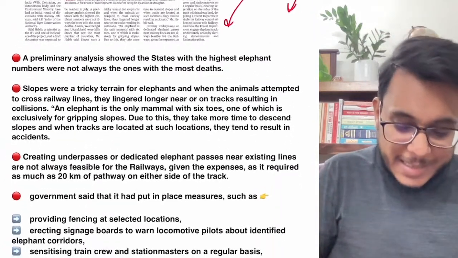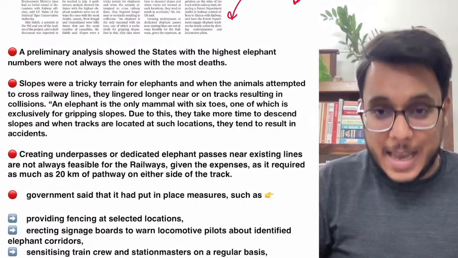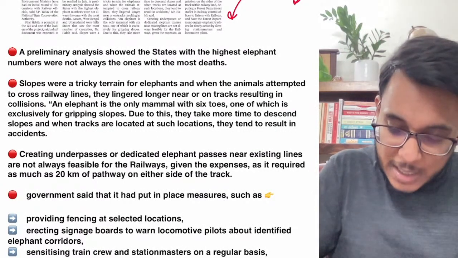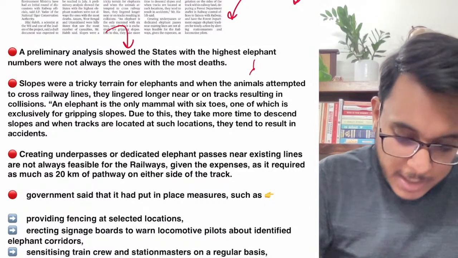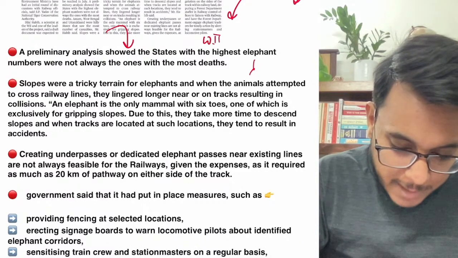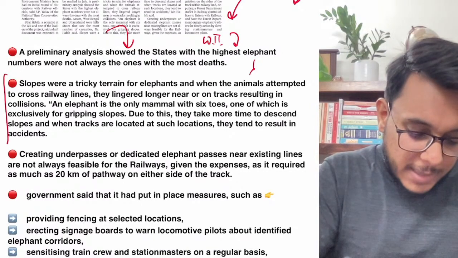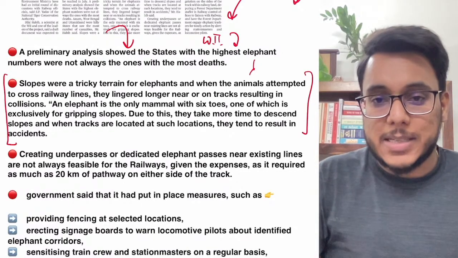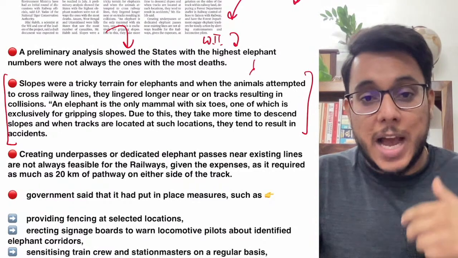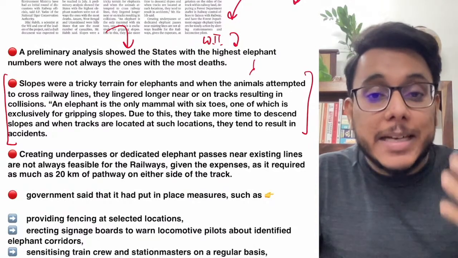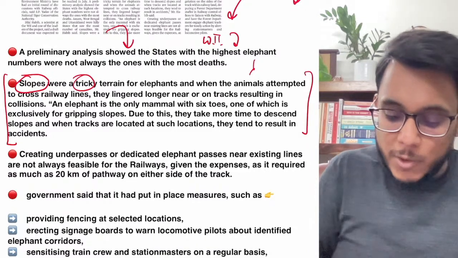Now guys, it has been said that it is not the case that the states which have the largest number of elephants will have the largest elephant accidents and deaths. That is not the case. The report has been provided. Basically the Wildlife Institute of India had said this particular thing. It has said that the elephant accidents are more in those states which have many slopes, more hilly terrain. It says that when the elephants are coming from the slopes, these slopes are tricky for the elephants.